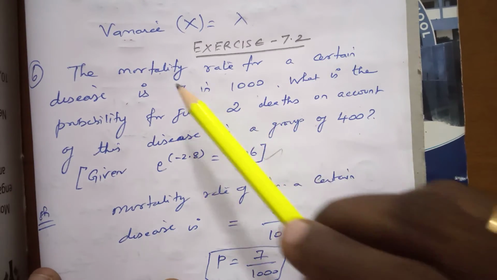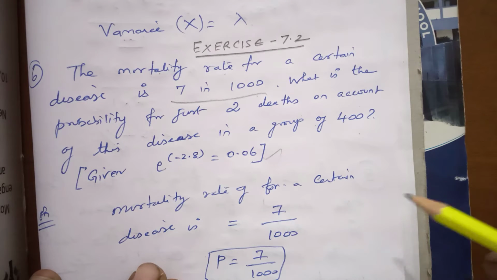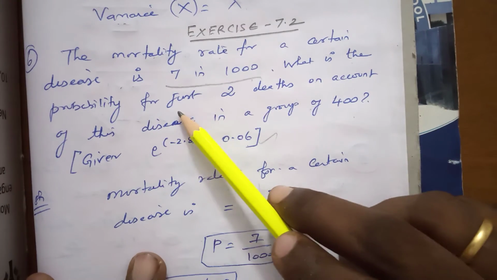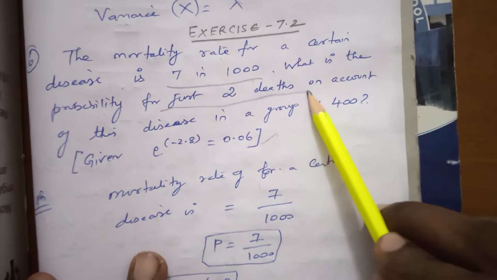Once again, read the problem. The mortality rate for a certain disease is 7 in 1000, so the probability value is 7 by 1000.